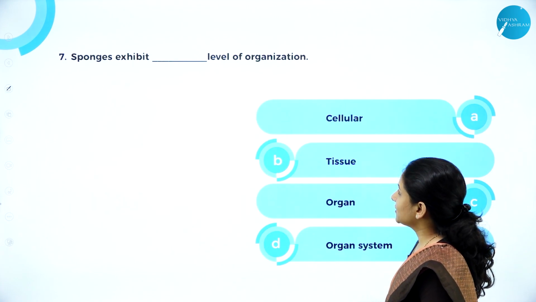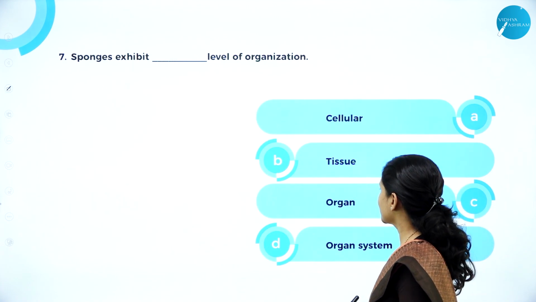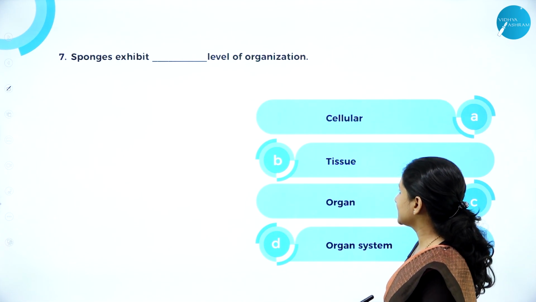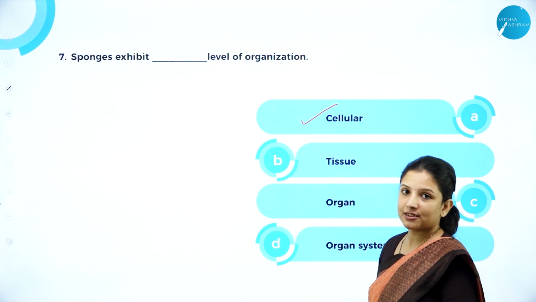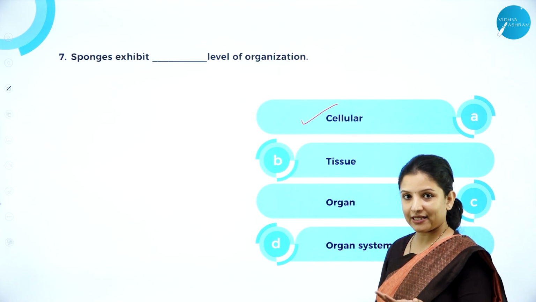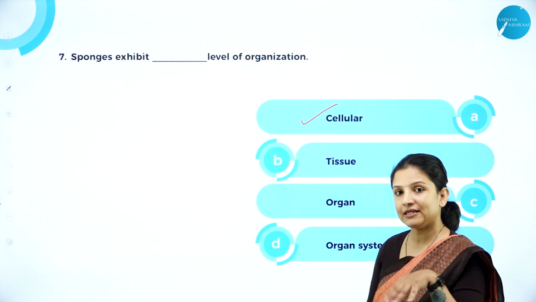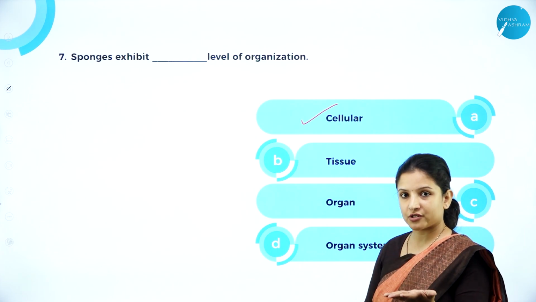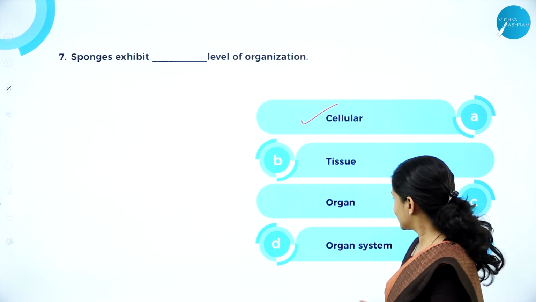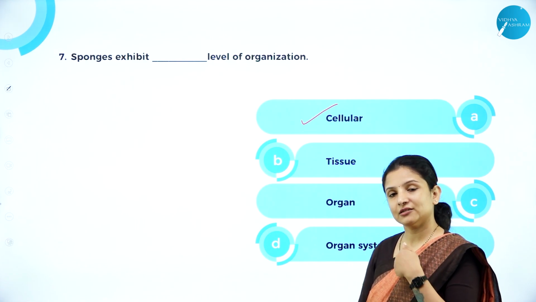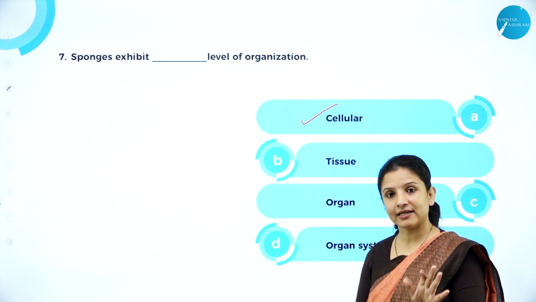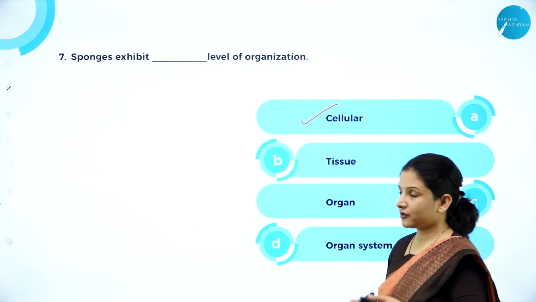Next, sponges exhibit dash level of organization. Is it tissue, organ, system? No, it is cellular, because I told you in sponges they are made up of multiple cells which are loosely arranged, and each cell has its own function. So they don't have an organ system level or an organ level or a tissue level, and the digestion takes place inside the cell itself. There is no particular organ for that.